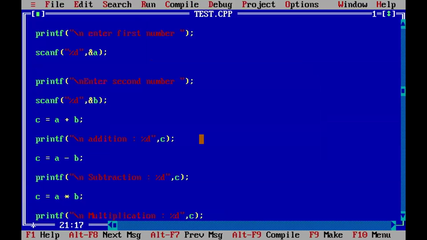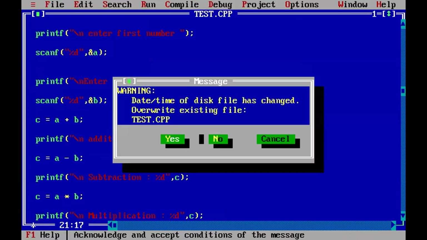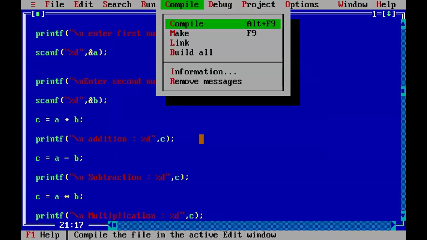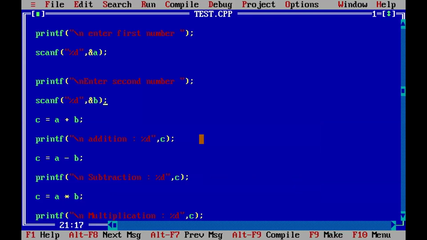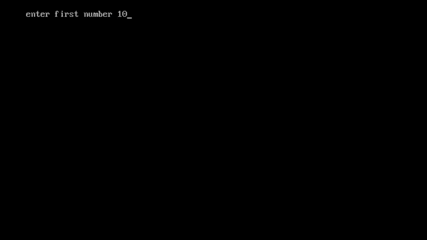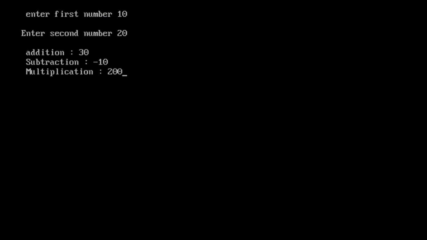Now save it again. Saved. Overwrite, yes. Compile. Success, no errors. Now run it. Enter the first number. Enter the next number. So we are getting addition, subtraction, multiplication.